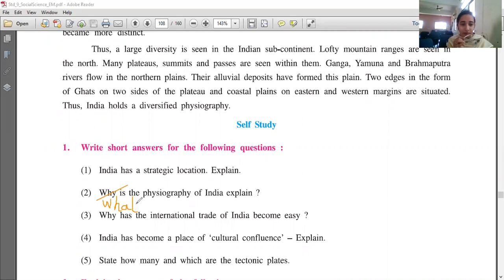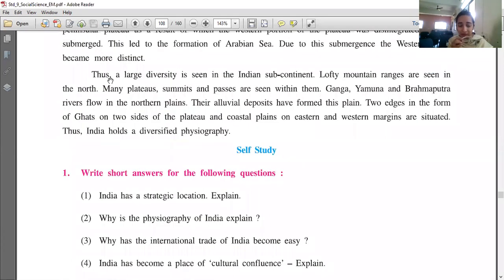What is the physiography of India? Now this is already given in the textbook. What is the physiography of India? Why is the physiography of India called very diverse? It's given in the last paragraph also, that there's large diversity seen in the Indian subcontinent.